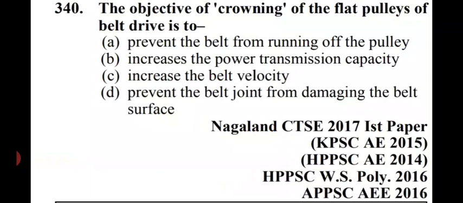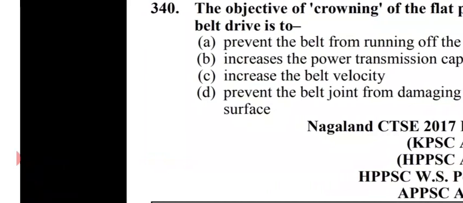The right answer is option A, that is prevent the belt from running off the pulley. It seems to be a good question and it was asked many times, so it's an important question.